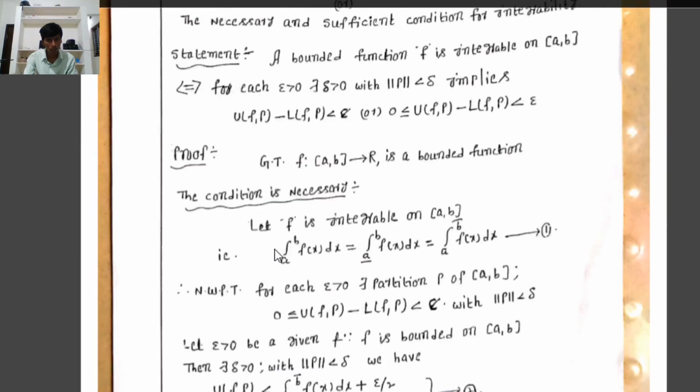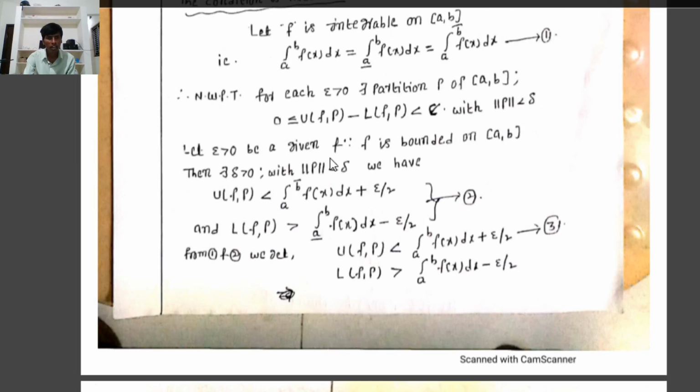Using the Darboux theorem, we observe that f from the closed interval [a, b] to R is a bounded function, then for each epsilon greater than 0 there exists, by the corollary, U(f,P) less than the upper integral from a to b of f(x) dx plus epsilon by 2, and L(f,P) greater than the lower integral from a to b of f(x) dx minus epsilon by 2. So by the Darboux theorem, let epsilon greater than 0 be given and f bounded on [a, b], then there exists a delta greater than 0 such that with norm P less than delta we have U(f,P) less than the upper integral of f(x) dx plus epsilon by 2 and L(f,P) greater than the lower integral of f(x) dx minus epsilon by 2.